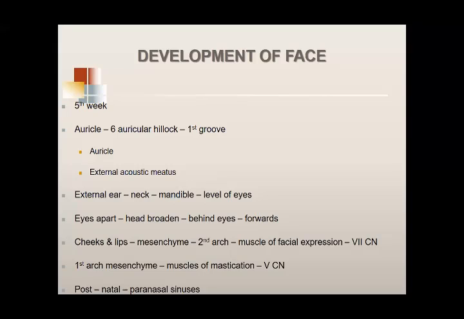The nerve of the second arch is the 7th cranial nerve. As a result, the muscles of facial expression and the muscle of the cheek, namely the buccinator, get their supply from the nerve of the second arch, the 7th cranial nerve, namely the facial nerve.